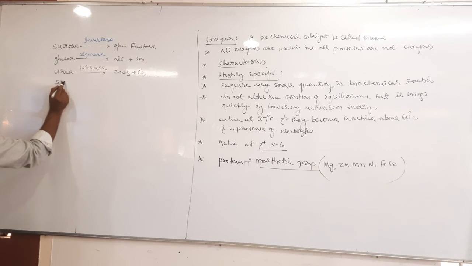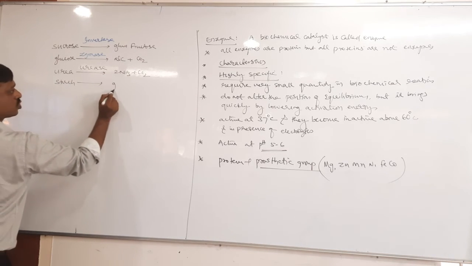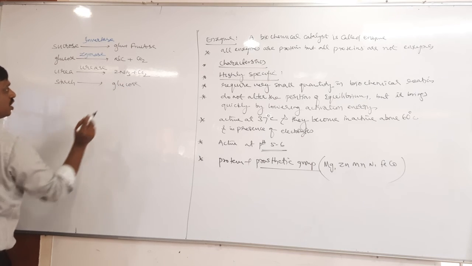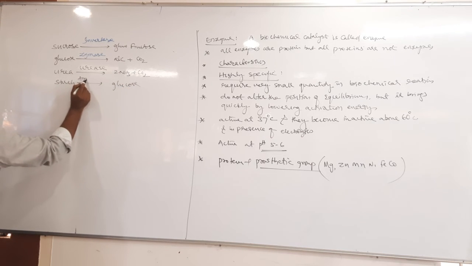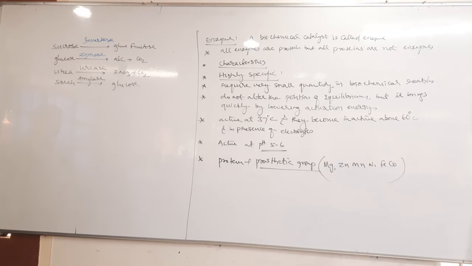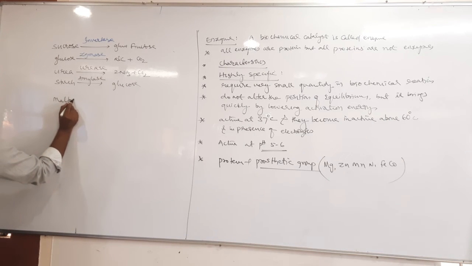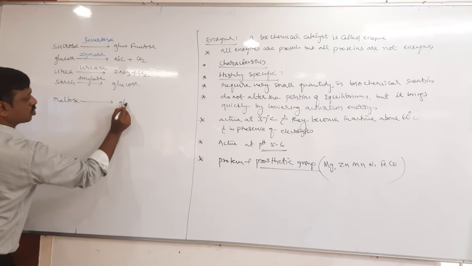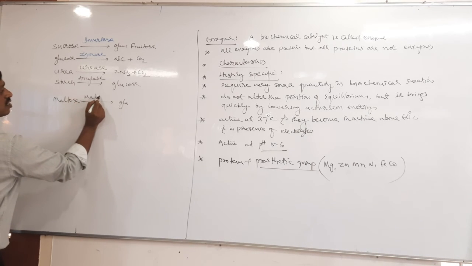Starch gives glucose. What is the enzyme? Amylase, right? Amylase. Yes or no? Next, maltose converts into glucose, maltase.